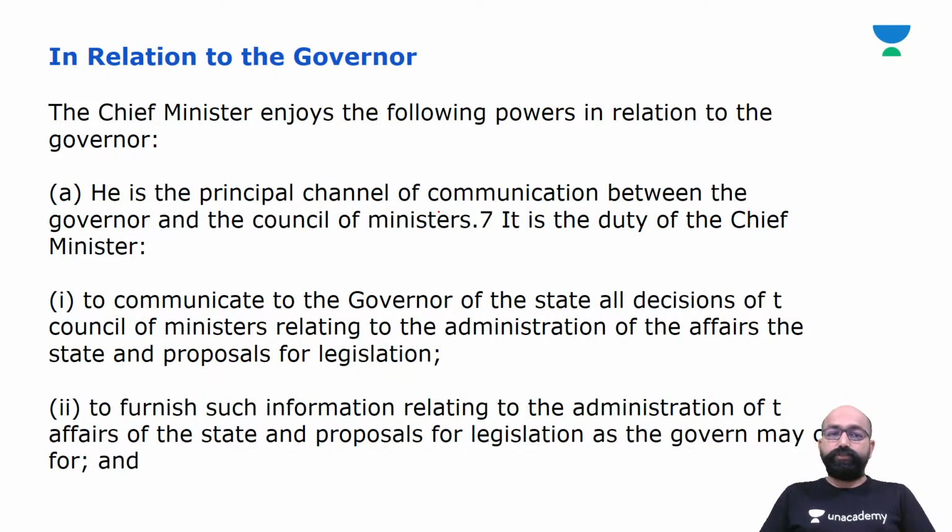Yes, the Chief Minister is the principal channel of communication between the governor and the Council of Ministers, and it is the duty of the Chief Minister to communicate to the governor of the state all decisions of the Council of Ministers relating to the administration of the affairs of the state and proposals for legislation.